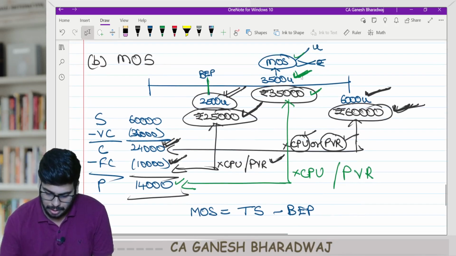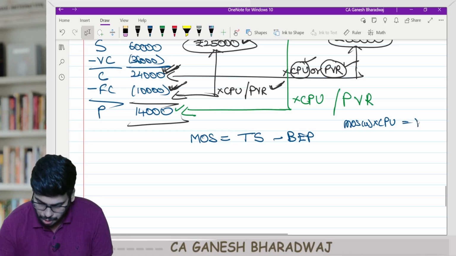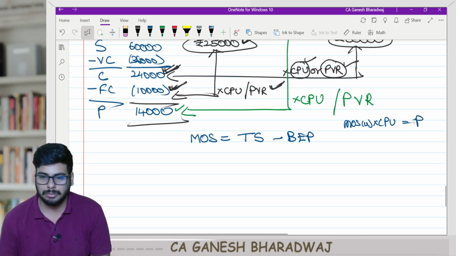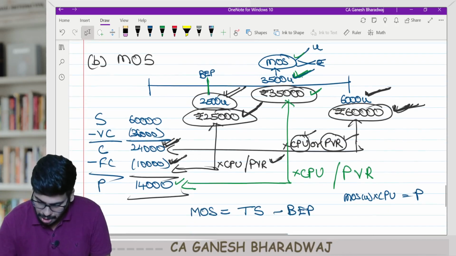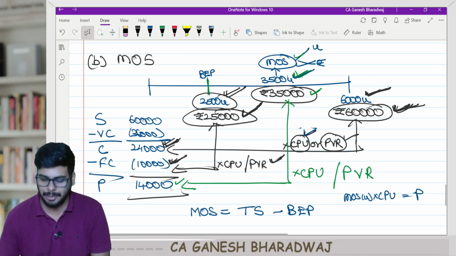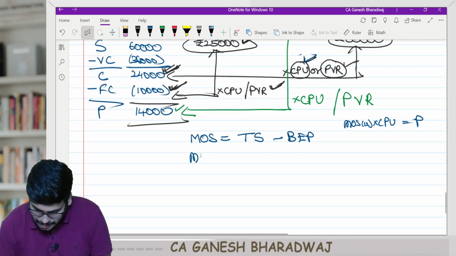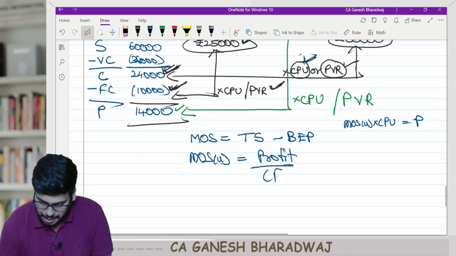So now we saw that margin of safety in units into contribution per unit is equal to profit. Margin of safety in units into contribution per unit, 3,500 into 4 is 14,000. Or can I say margin of safety in units is equal to profit divided by contribution per unit?